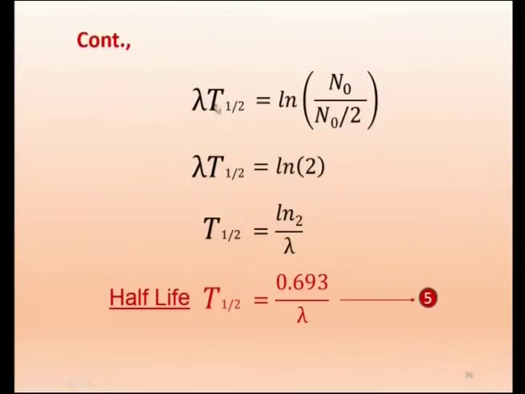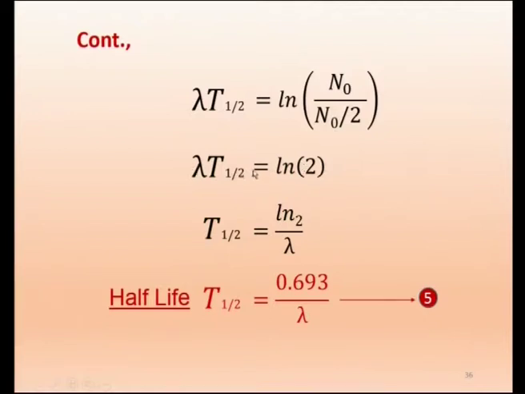So λ t-half, that is half life, equals the natural logarithm of N0 over N0 by 2. N0 by 2 is the number of nuclei becoming half, and this N0 will get cancelled. I will get ln 2.